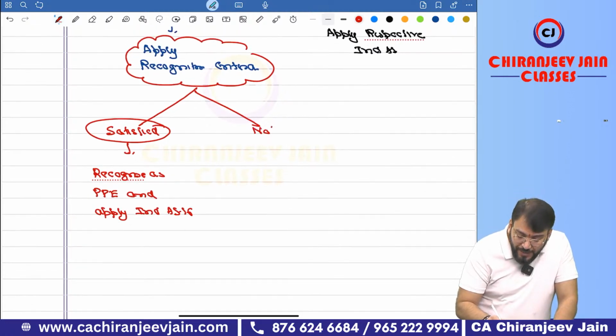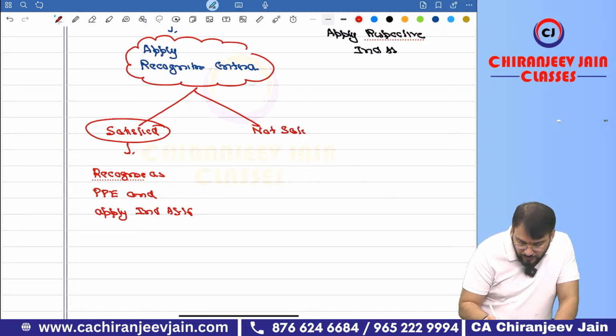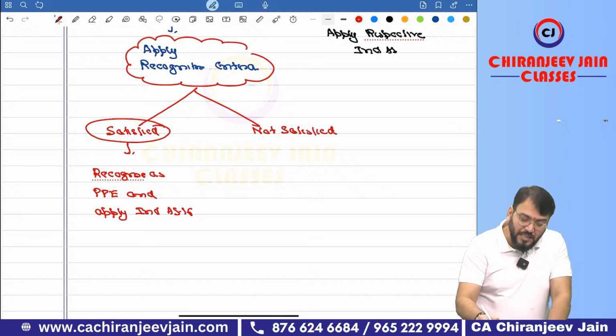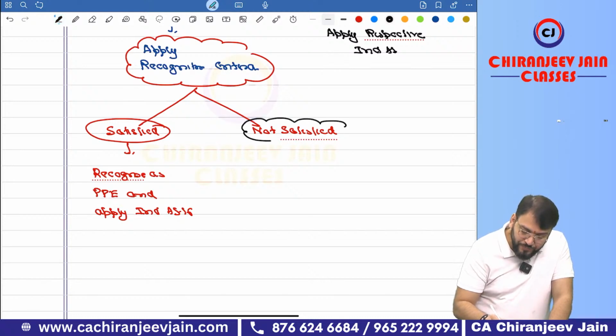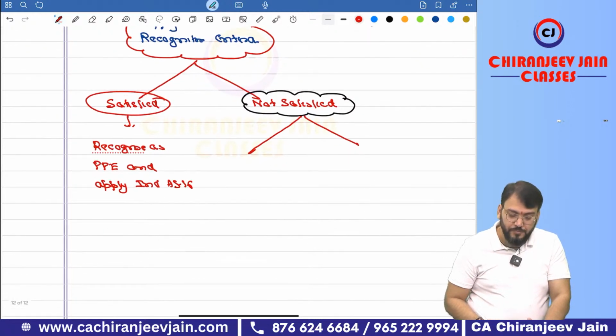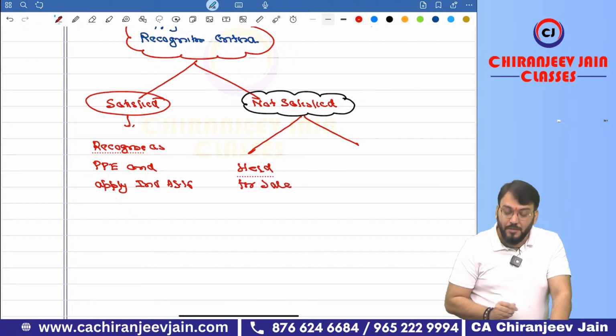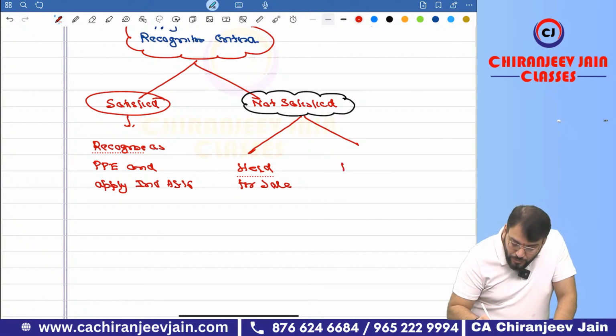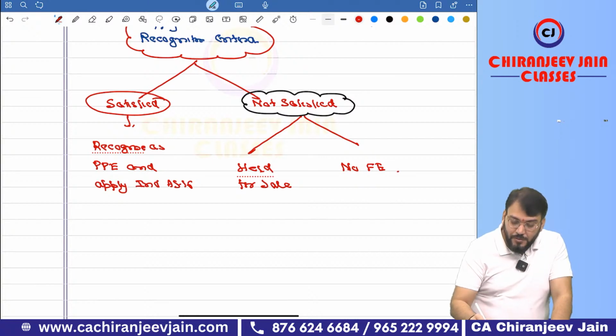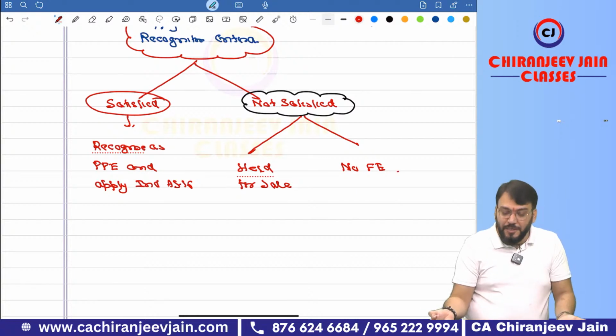But if not satisfied, then there can be two situations. Correct? Either it may be held for sale, or no future economic benefit is expected. Now you are expecting no future economic benefit. Quite possible, no?